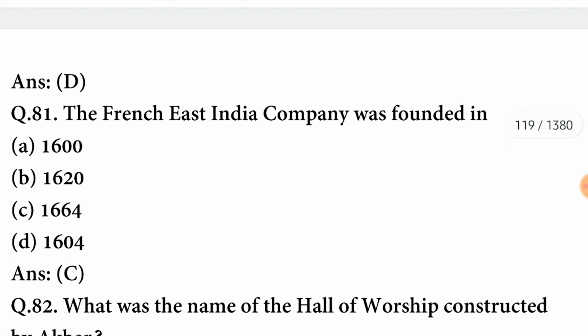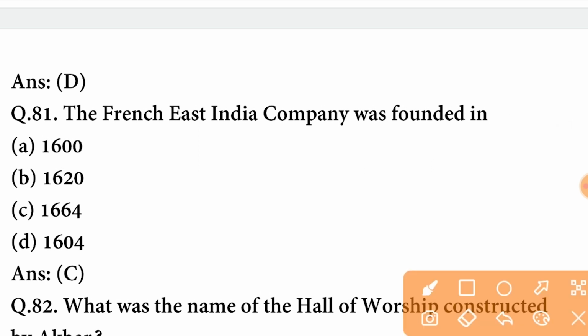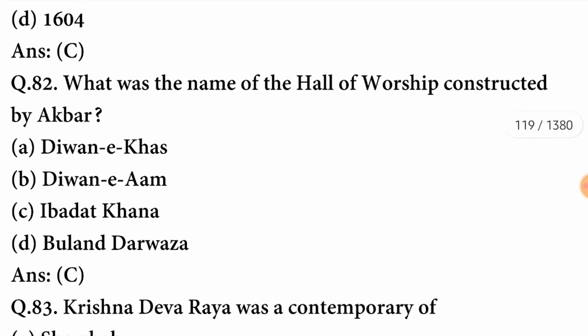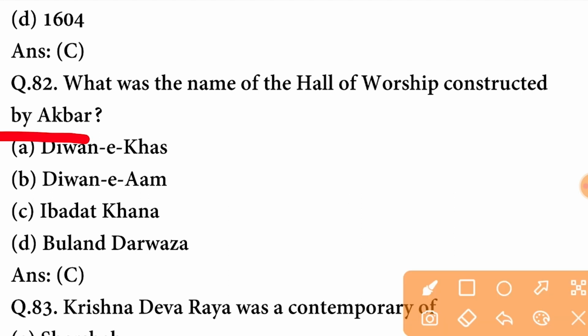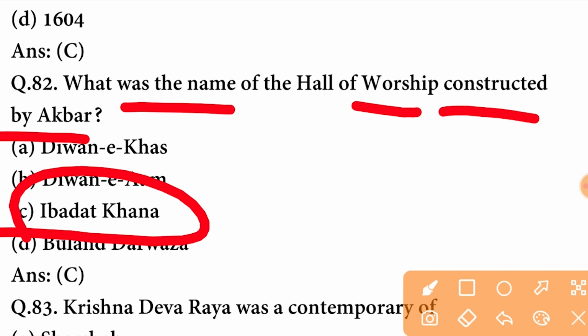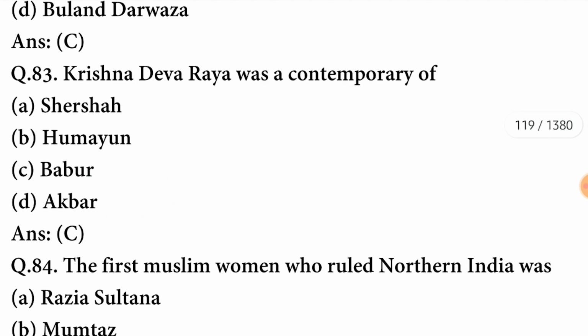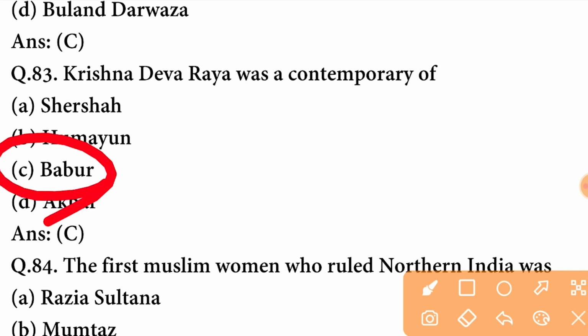The French East India Company was founded in? It was founded in 1664. C option is correct here. What was the name of the Hall of Worship constructed by Akbar? The name of the Hall of Worship constructed by Akbar was Ibadat Khana. C option is correct here. Krishna Dev Rai was a contemporary of Babur. C option is correct here.